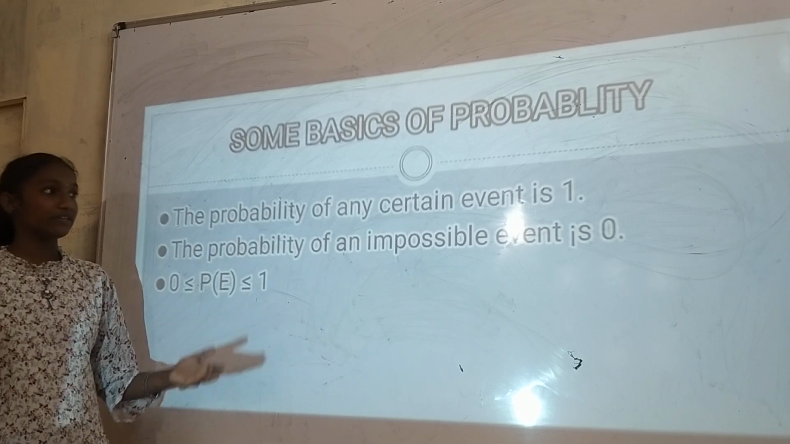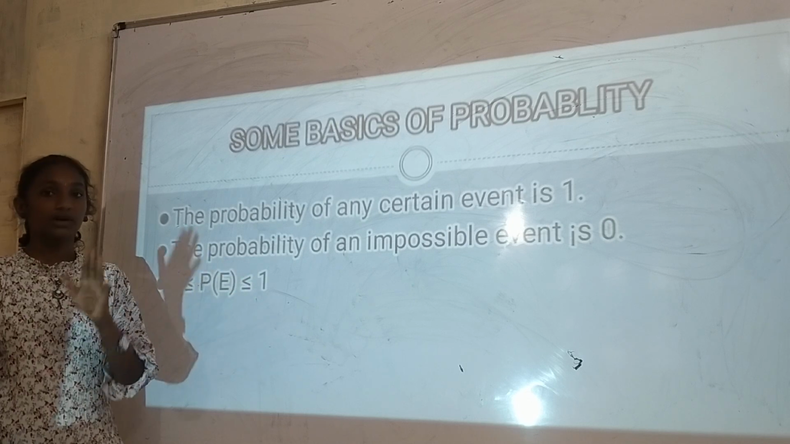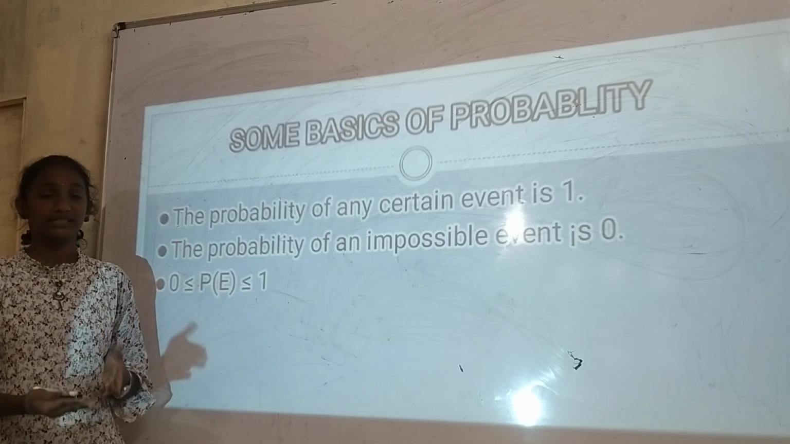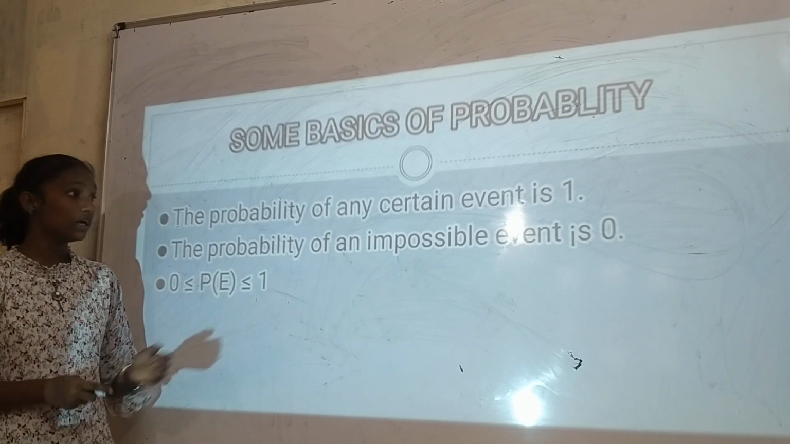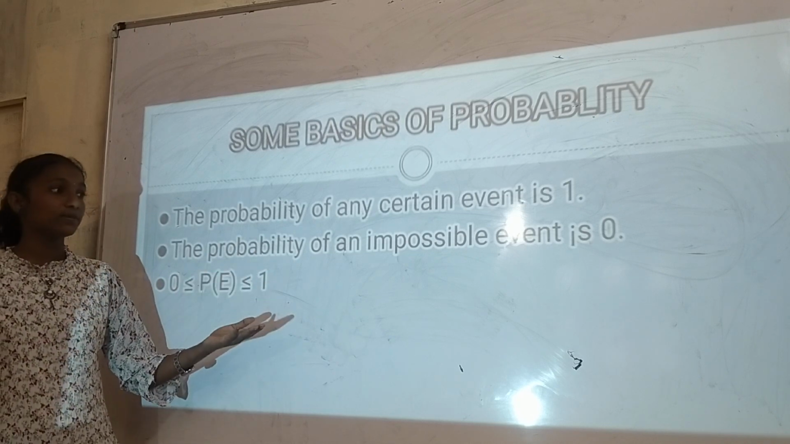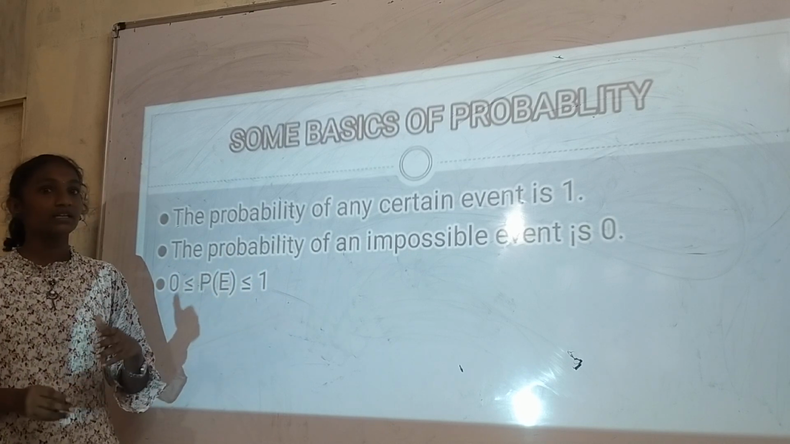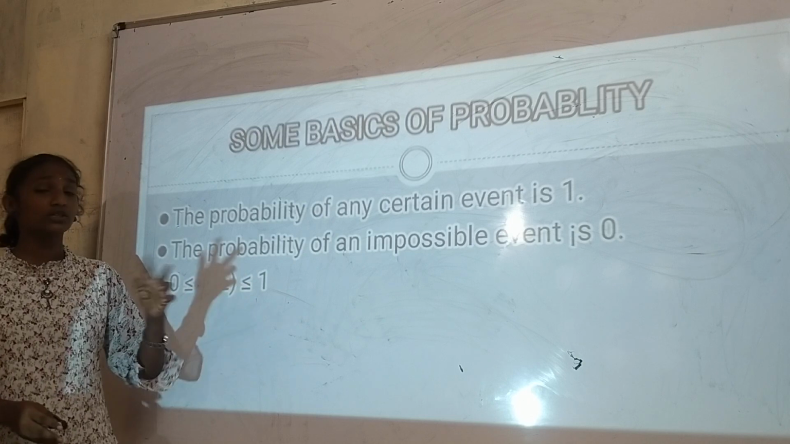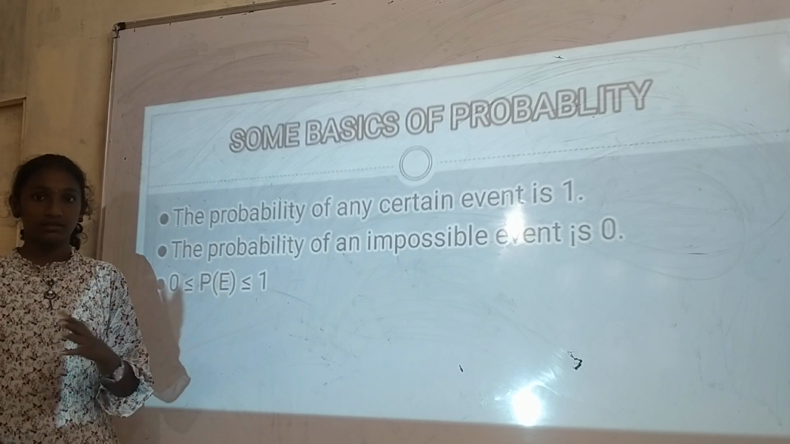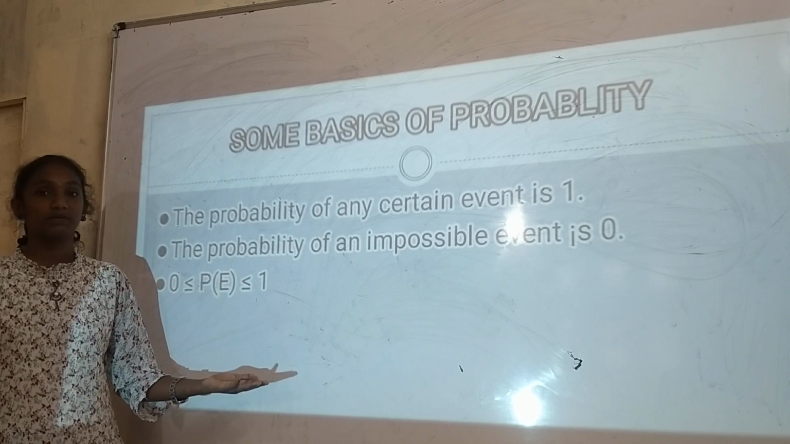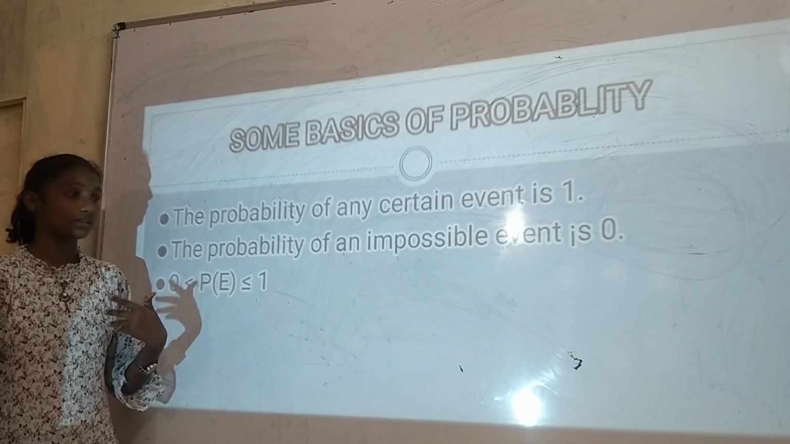Example for a certain event: if I am taking a coin and tossing it, then only one face of the coin we can see at one time. We can't see both the faces of a coin when we toss a single coin. And an example for an impossible event is if we are tossing a coin and we are expecting the two faces of the coin to be seen at a single toss, then it is an impossible event, because at a toss only one face of the coin can be seen.